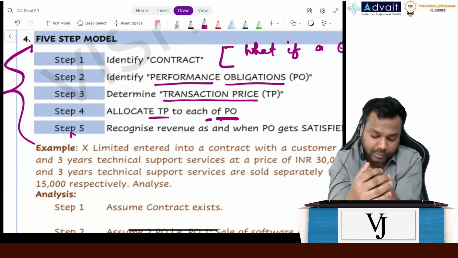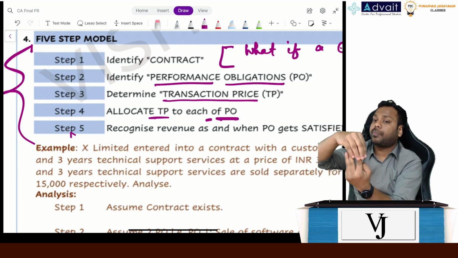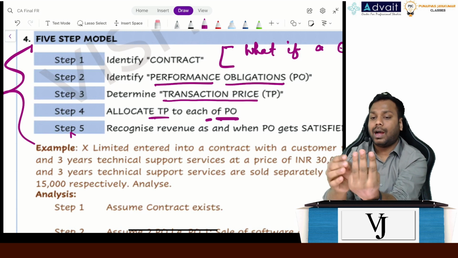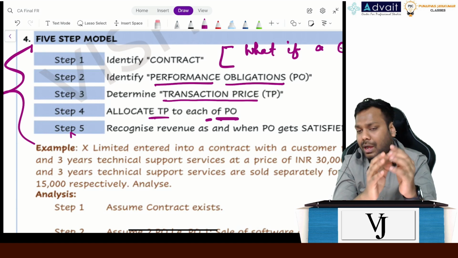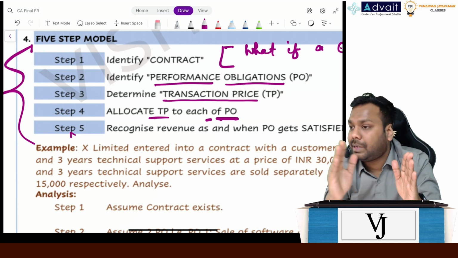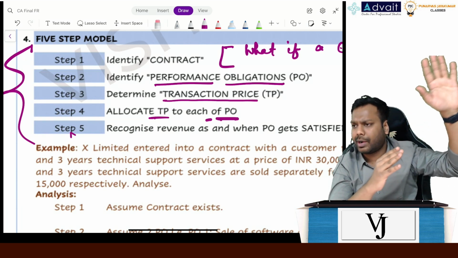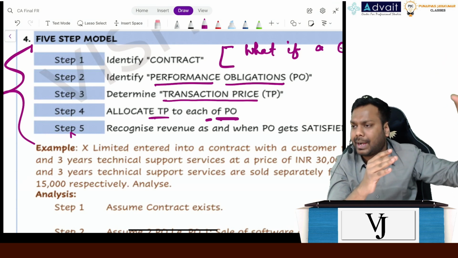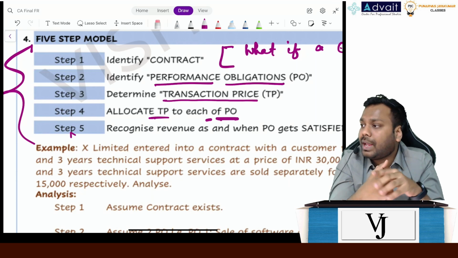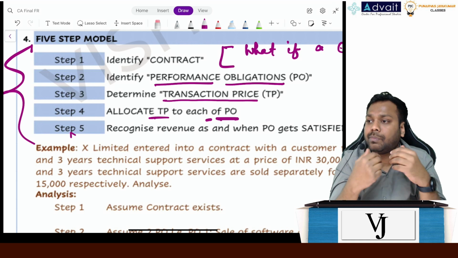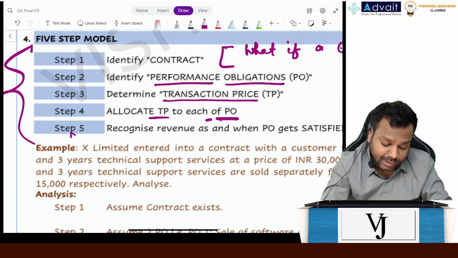Is that clear, everyone? Now, once we have allocated the transaction price to each of the performance obligations, the standard says, as and when the performance obligations are satisfied, recognize the revenue for that. So it basically gives a step-by-step process for recognizing revenue. Step 1 is to identify the contract. Assume in normal situations that a contract exists unless the question asks you otherwise. Step 2 is identifying the performance obligations, in which you identify what my responsibilities under the contract are. We'll understand in detail the meaning of performance obligation in step number 2.